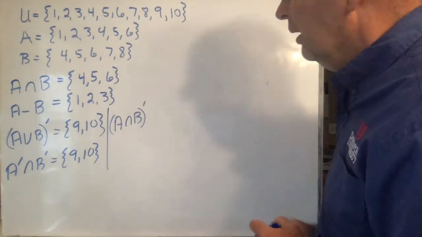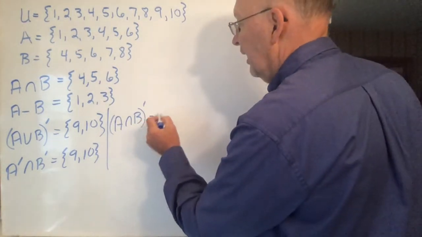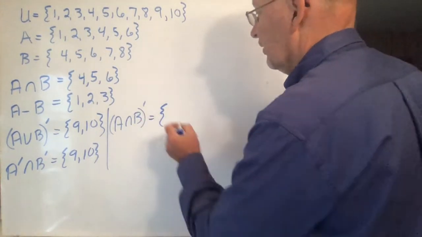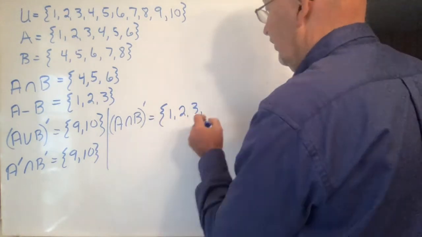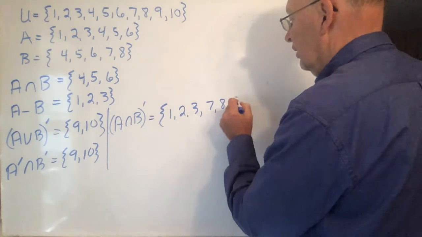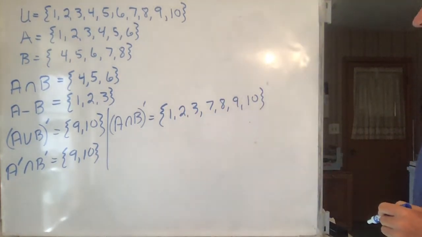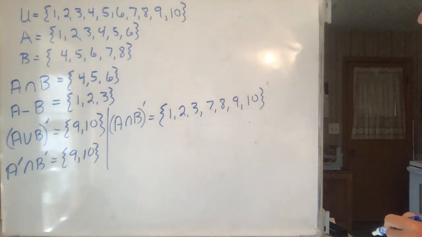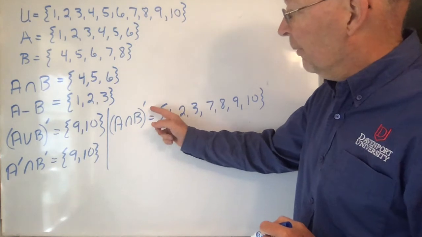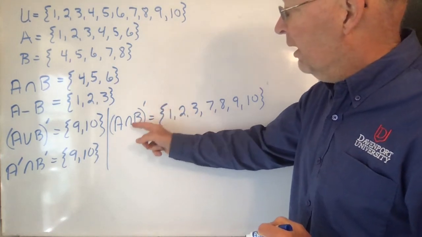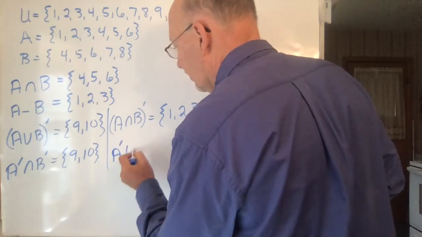And so A intersect B is 4, 5, 6. So the complement of that would be anything which is not 4, 5, and 6. So it'd be 1, 2, 3, not 4, 5, 6, 7, 8, 9, and 10. There's that one. And then if you remember the second one of De Morgan's laws from our section said that the complement of the intersection is the union of the complements.